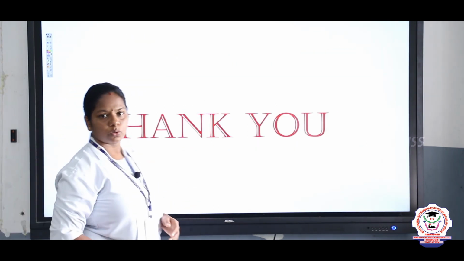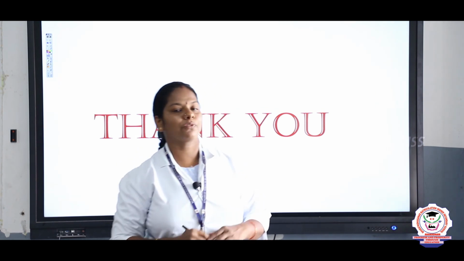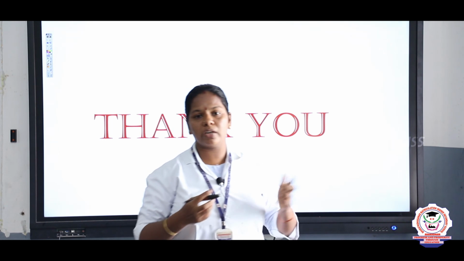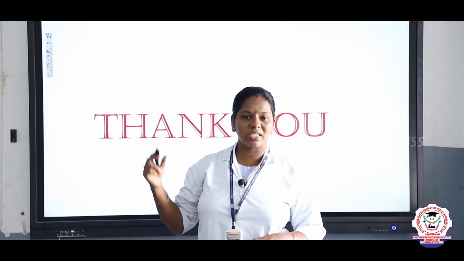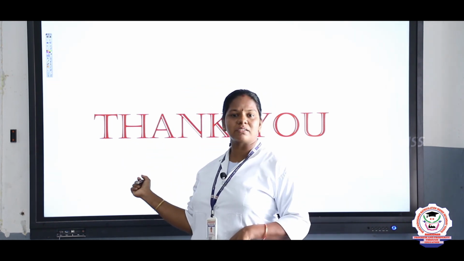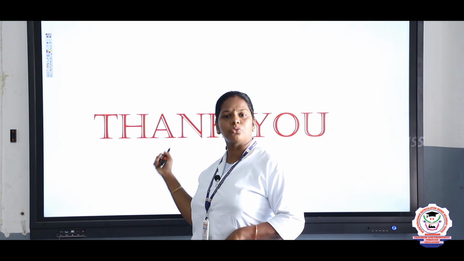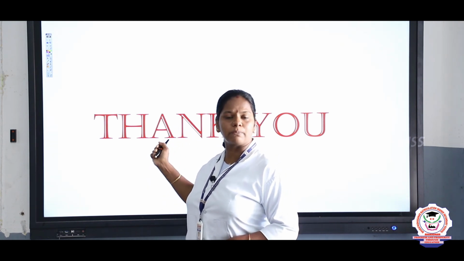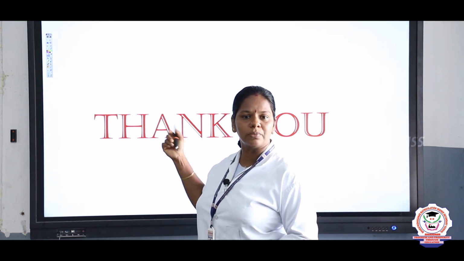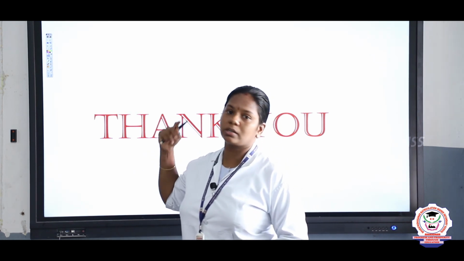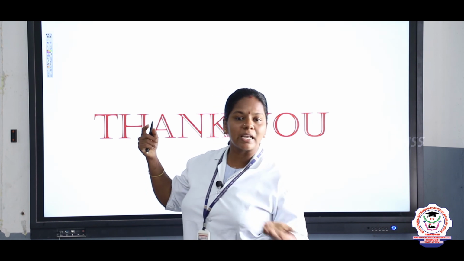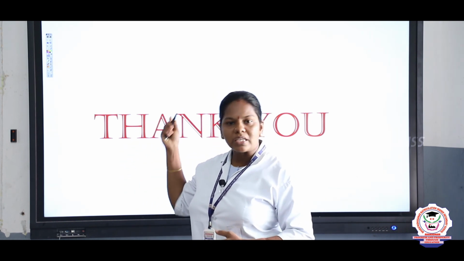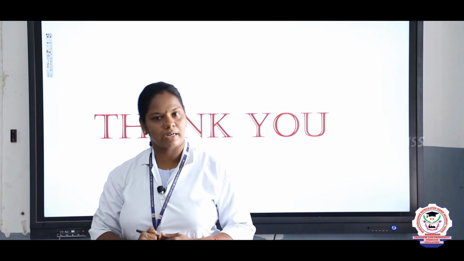So children, with this all the levels of organization come to an end. From the next session we will be going directly to the phyla. Based on this we can classify the organisms, whether they are at the cellular, tissue, organ or organ system level. We can classify them whether they possess coelom or absence of coelom, whether they are diploblastic or triploblastic, radial or bilateral symmetry. So we finished the basis of classification.